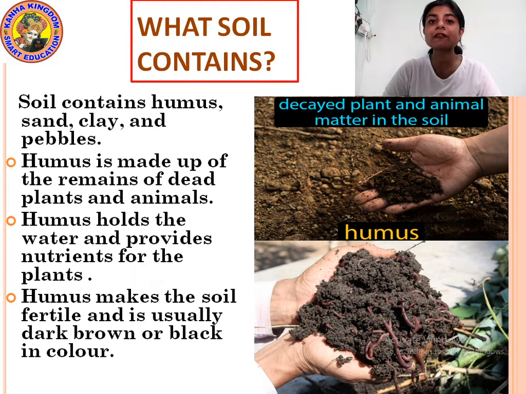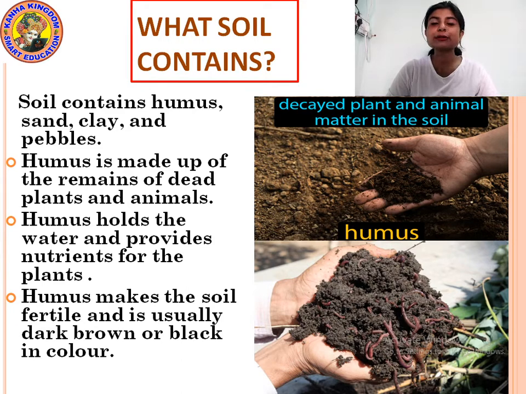Remains means the left out part of dead plants and animals, which later forms humus, and this humus is very fertile. The plants that you grow in this humus soil grow very healthily, very nicely, because humus holds the water.